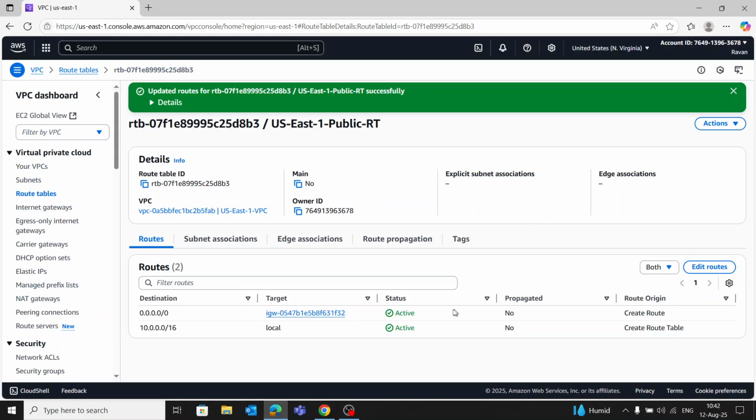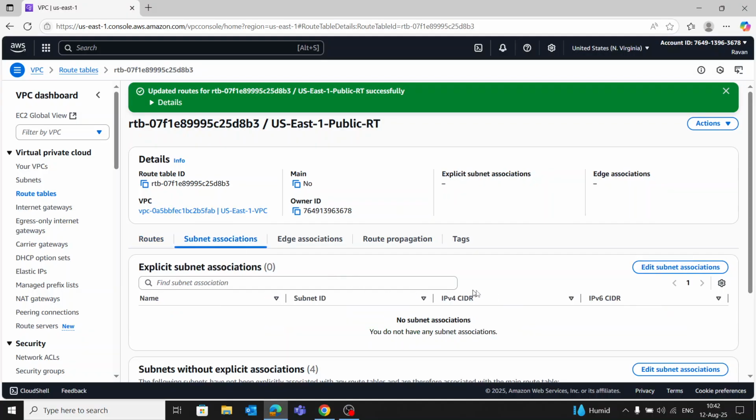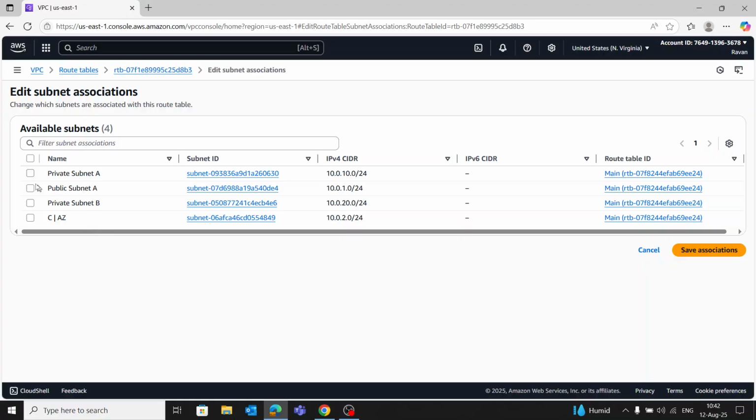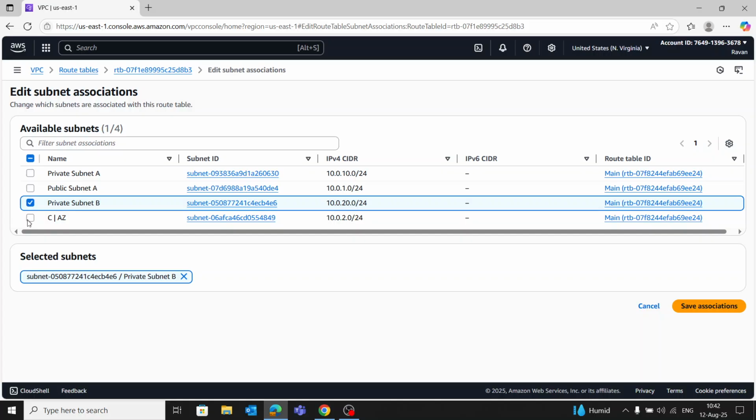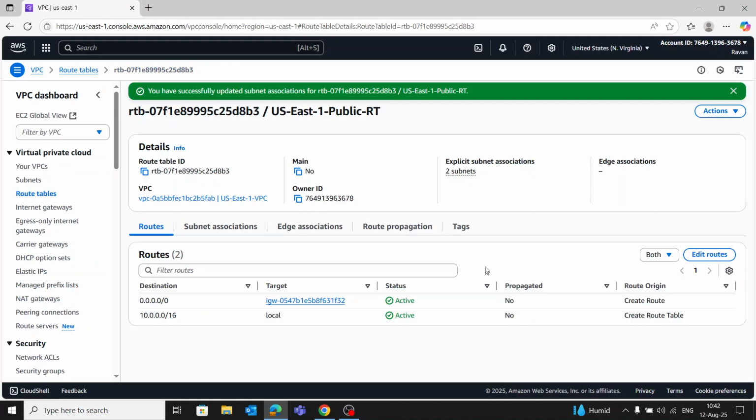Now we should do subnet associations, edit subnet associations. We should associate with our public subnets. Save associations.